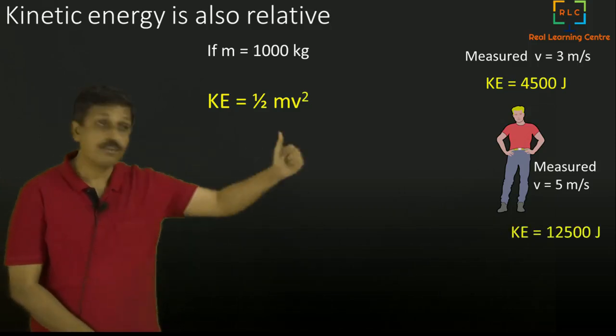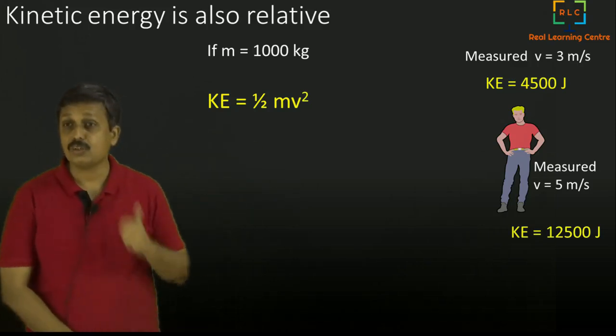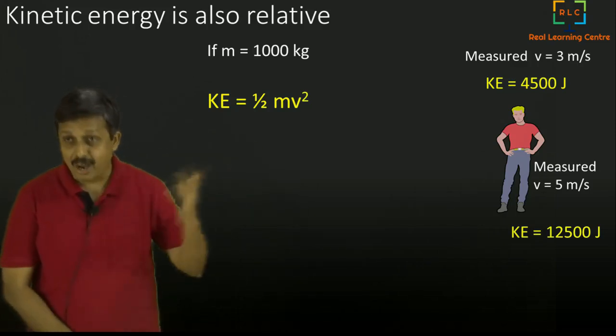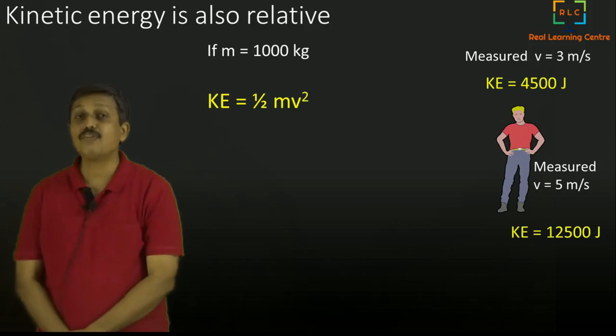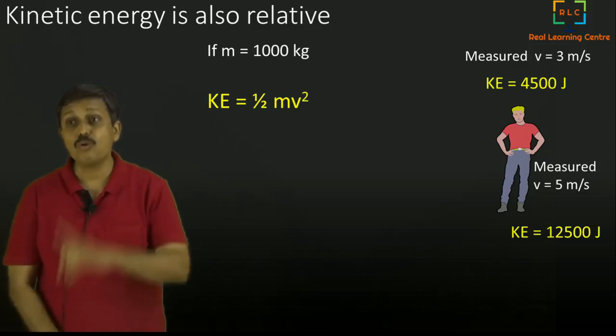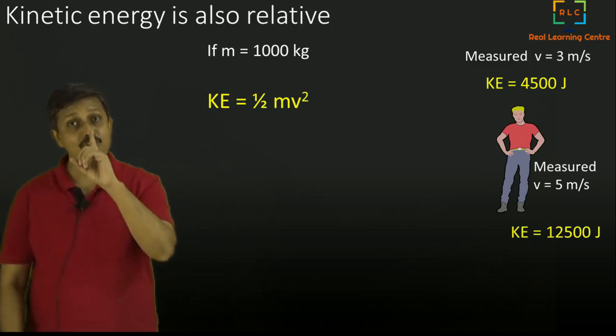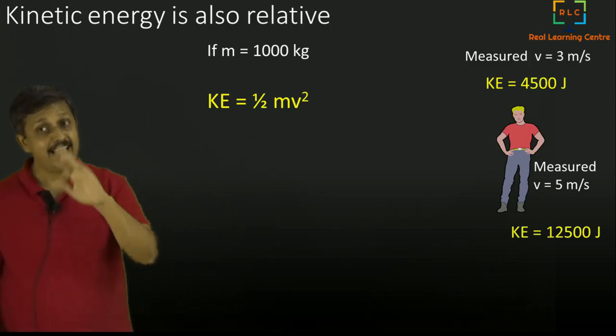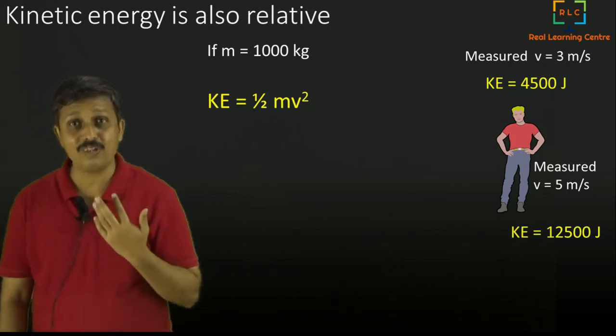The man says the kinetic energy of the elephant is 12,500 joules. The boy says it is 4,500 joules. Which is right? In fact, both of them are right. It is relative with respect to your own velocity.